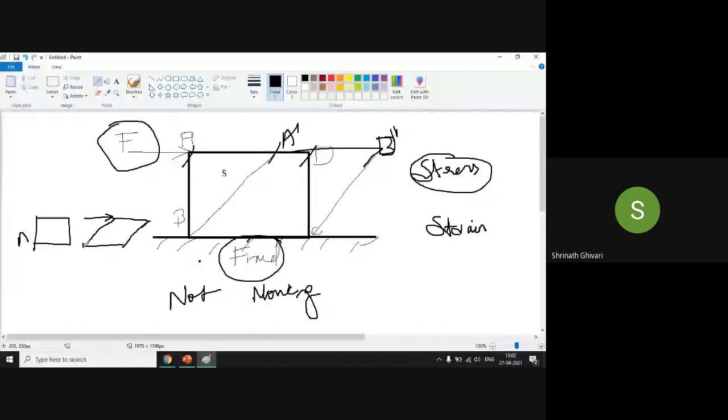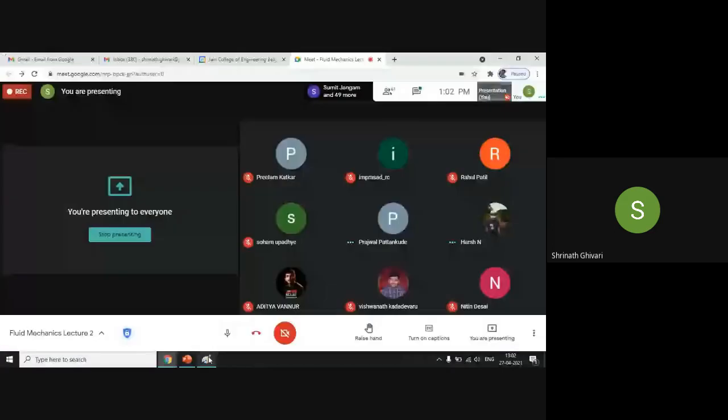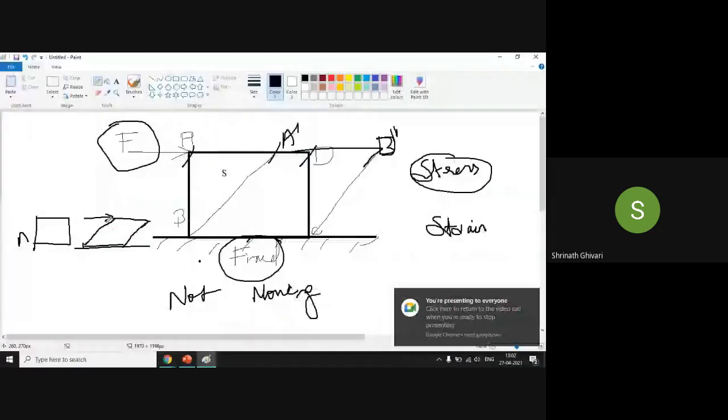Right or no? This is shear stress, no? Yes, sir. Right, this is called shear stress, which I am applying on the body, and at one end it is fixed. What is happening? The layers are getting deformed.